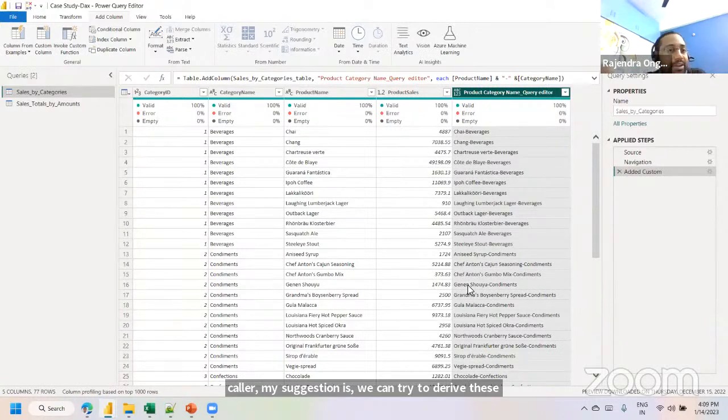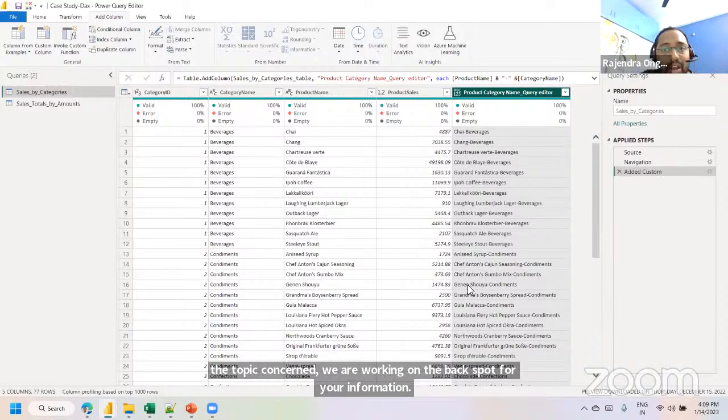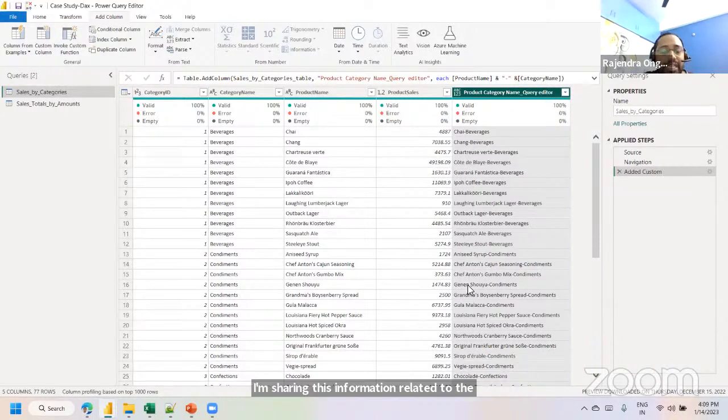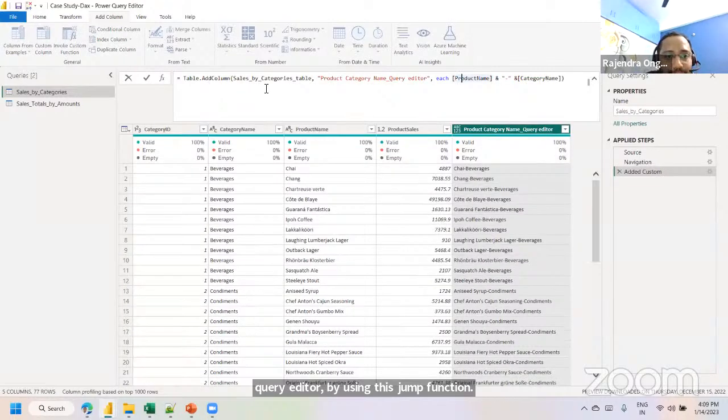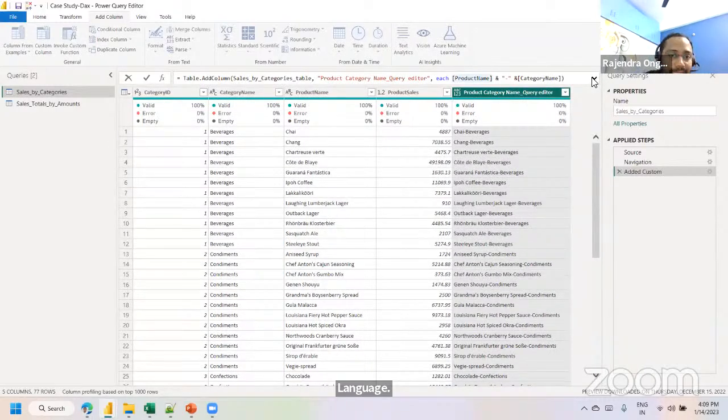If you learn these M functions thoroughly, we can do multiple new column activities by using this M query. So there are two different languages. As per the topic concern, we are working on the DAX part. For your information, I'm sharing this information related to the query editor and performance optimization. These new column activities we can define in the query editor by using M functions. In the backend, this is the formula. This is the formula editor for the M language. M language is case sensitive.